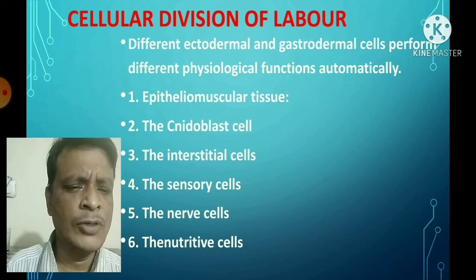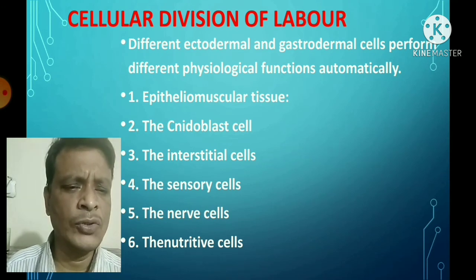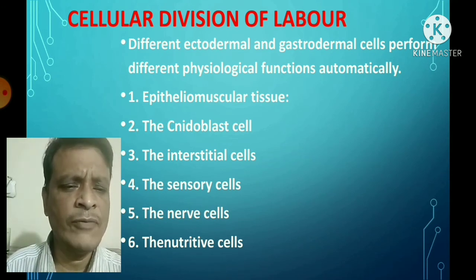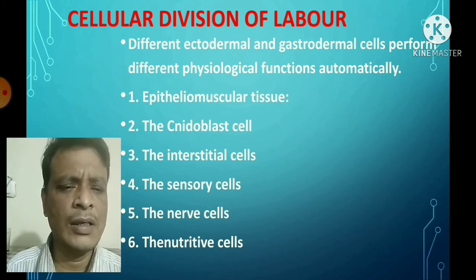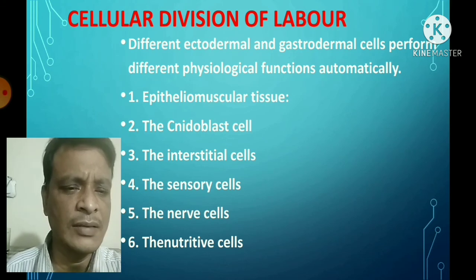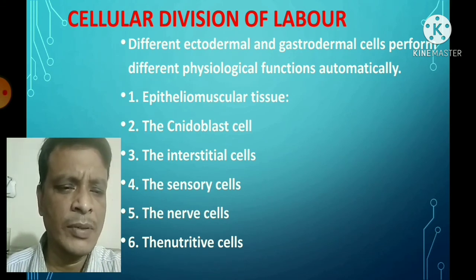The nutritive cell also helps in extracellular digestion, because some of the flagellated nutritive cells help in extracellular digestion. So the main function of the nutritive cell is intracellular and extracellular digestion. That's why this cell is known as the nutritive cell, because it is related to nutrition or digestion.